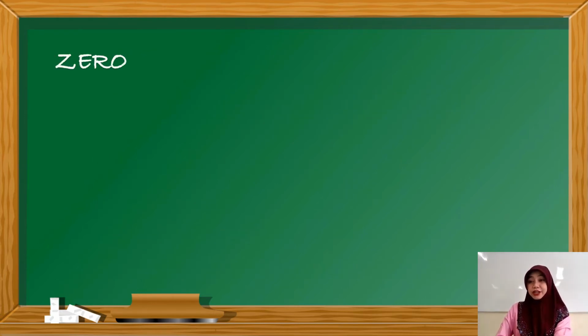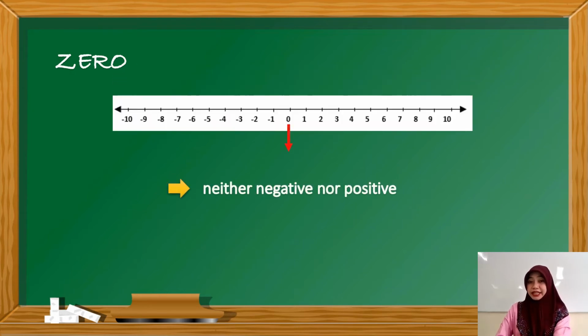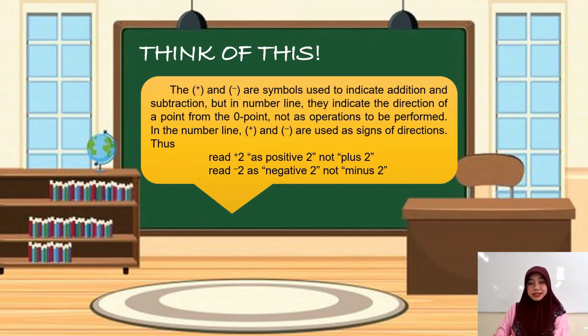How about the origin or 0? It is neither negative nor positive. It has no negative or positive sign. Think of this. The plus and minus are symbols used to indicate addition and subtraction.